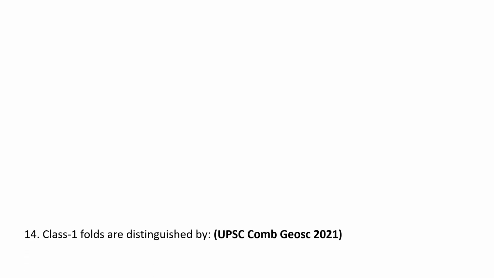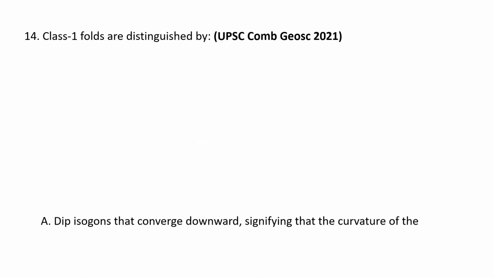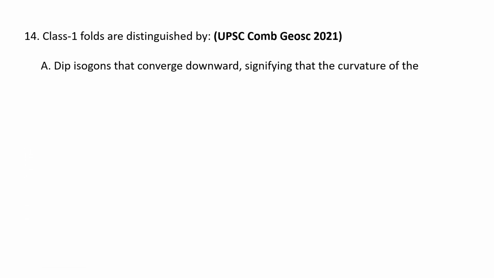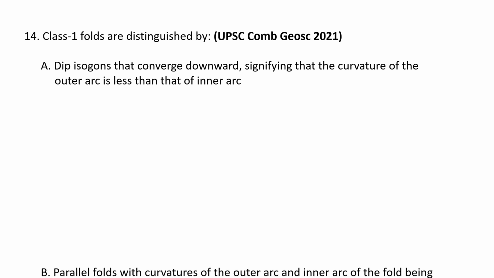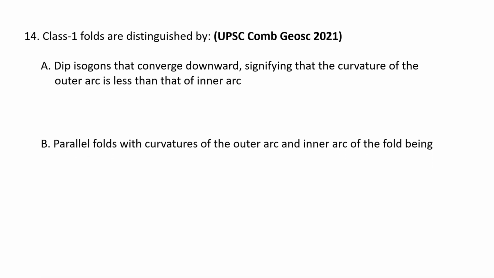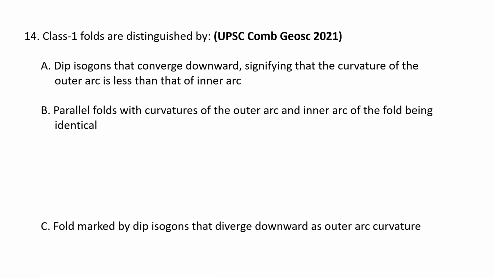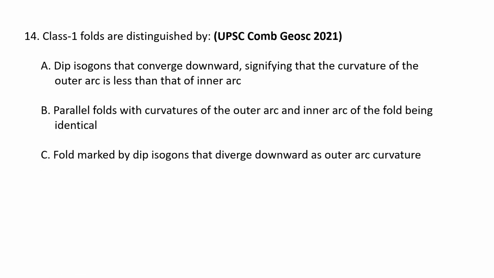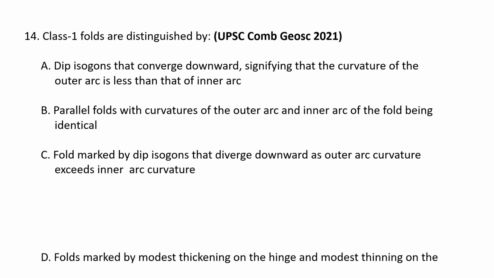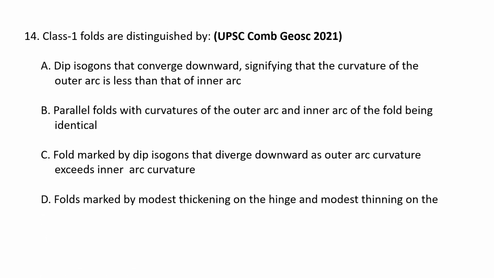Next question. Class 1 folds are distinguished by A. Dip isogons that converge downward, signifying that the curvature of the outer arc is less than that of the inner arc, and B. Parallel folds with curvatures of the outer arc and inner arc of the fold being identical, and C. Folds marked by dip isogons that diverge downward as outer arc curvature exceeds inner arc curvature, and D. Folds marked by modest thickening on the hinge and modest thinning on the limbs.